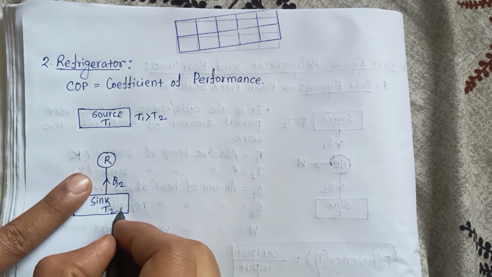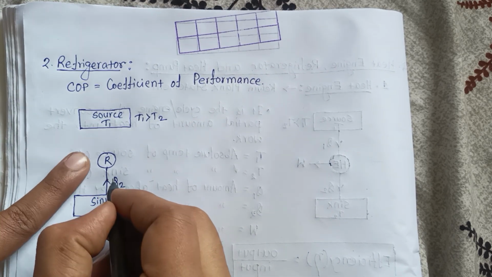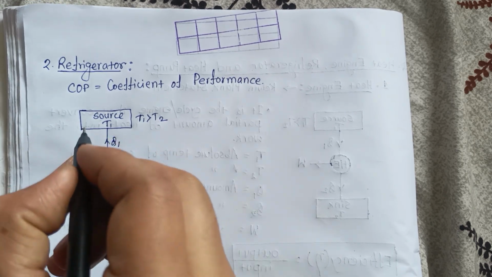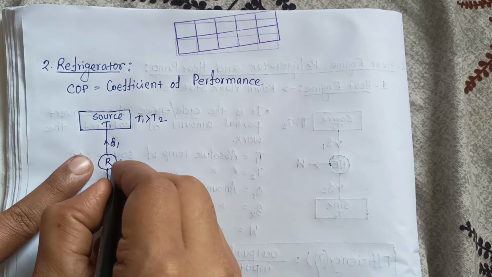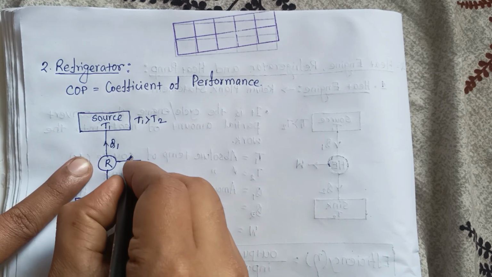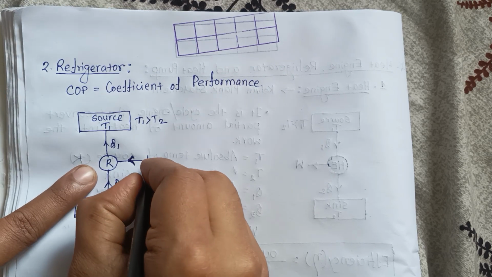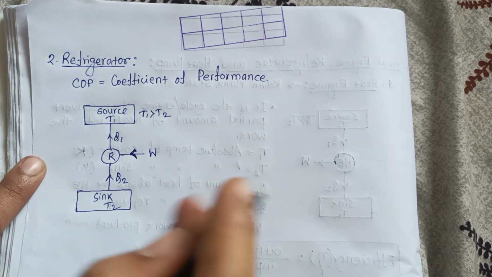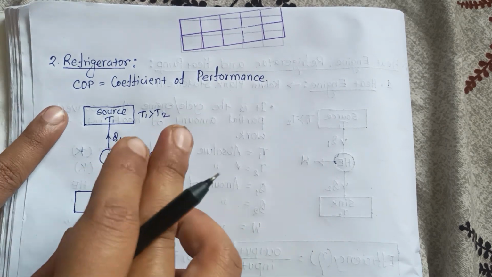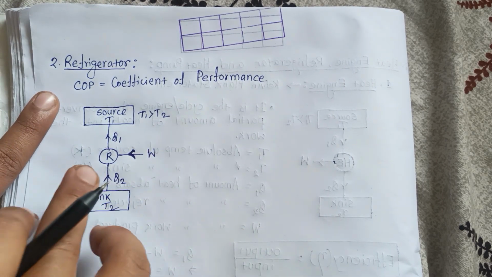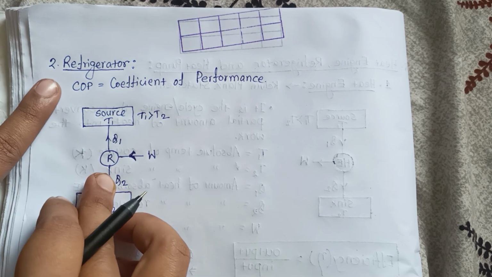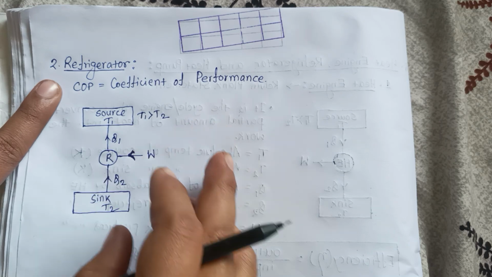Suppose Q2 is the heat absorbed from the sink and it is rejected to the source, that is Q1 amount of heat rejected, and work is done on the system, which is considered as W. So in a heat engine the work is produced by the system, but in a refrigerator we provide work to the refrigerator. That is why we calculate the COP of the refrigerator.